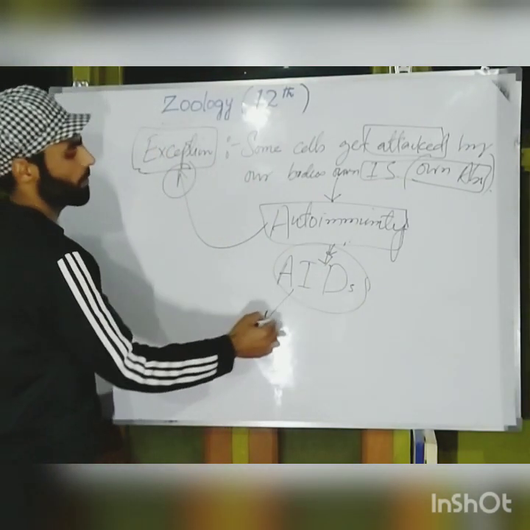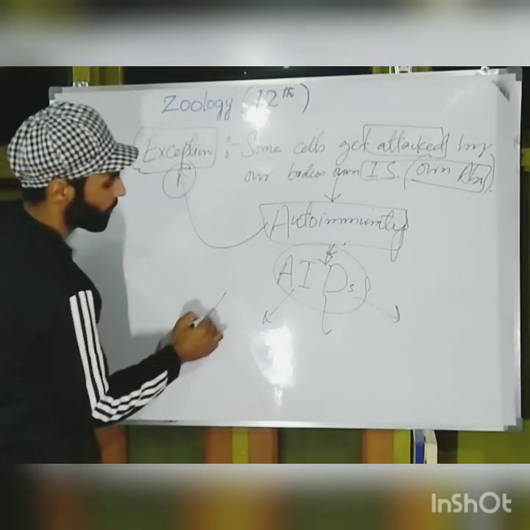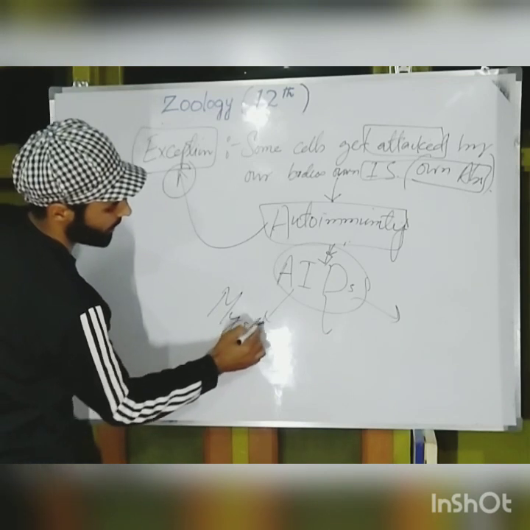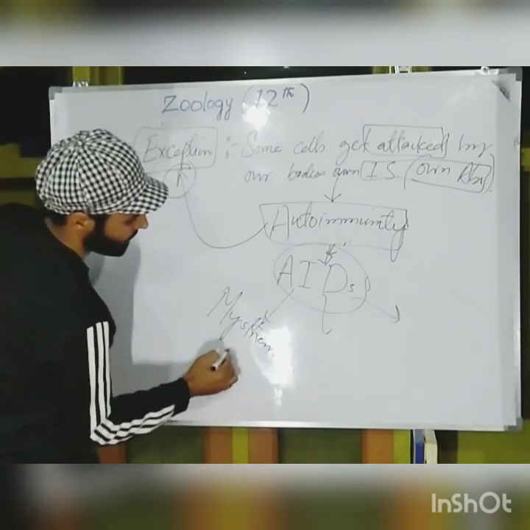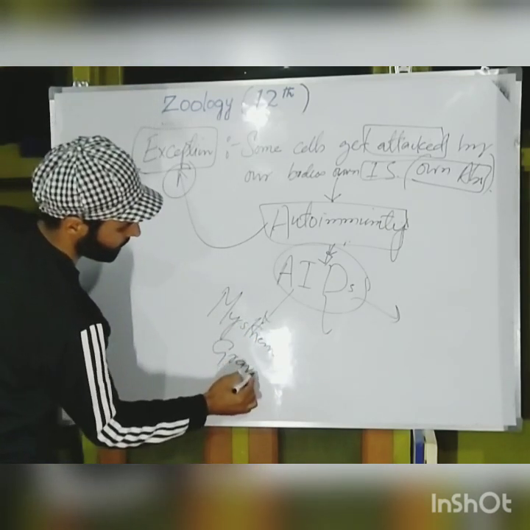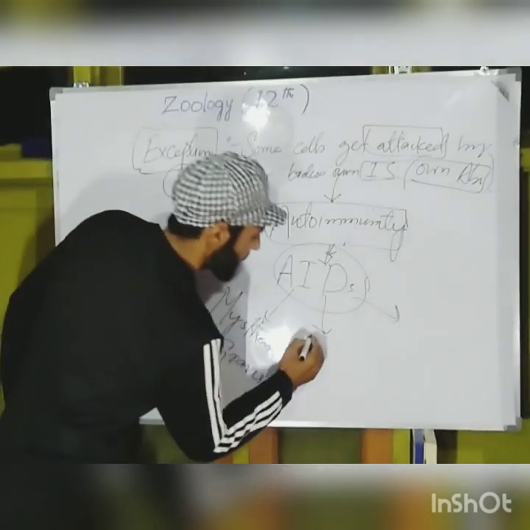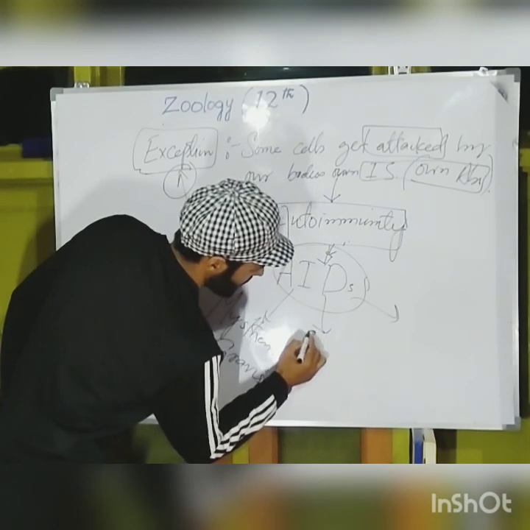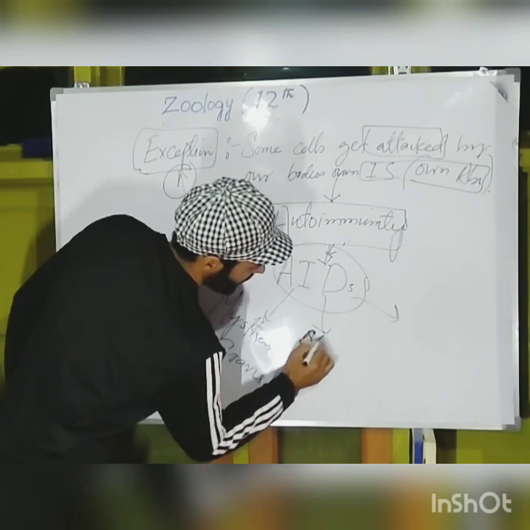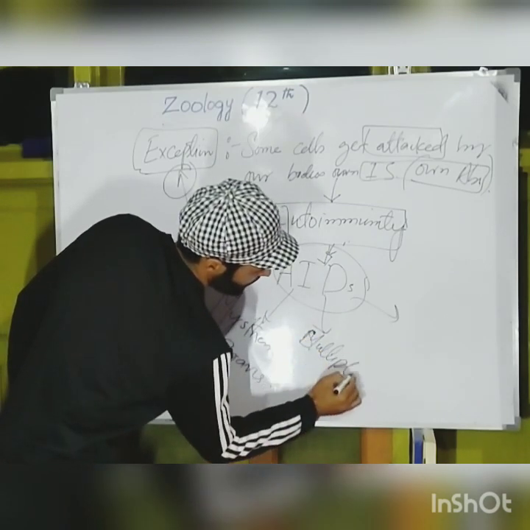We can give some examples also. For example, we have myasthenia gravis, or some people have multiple sclerosis.